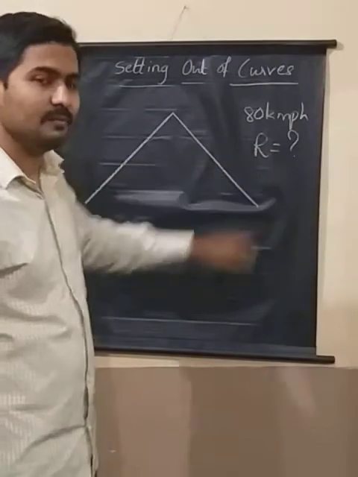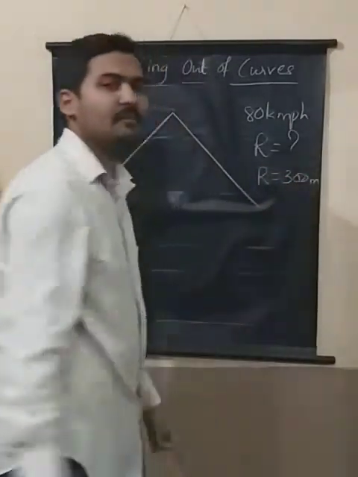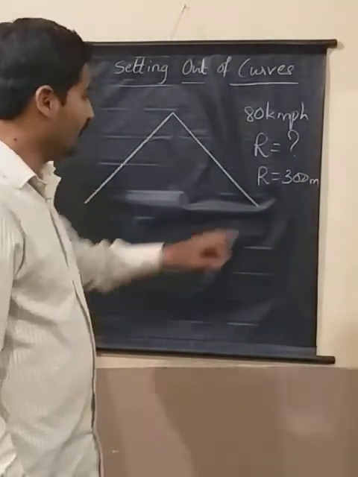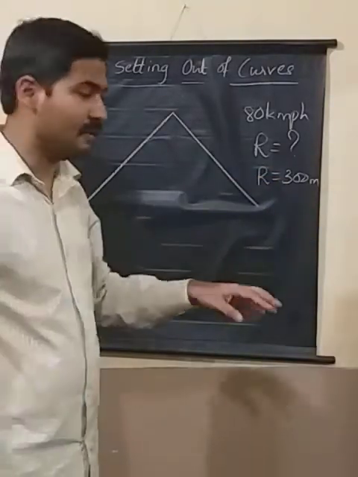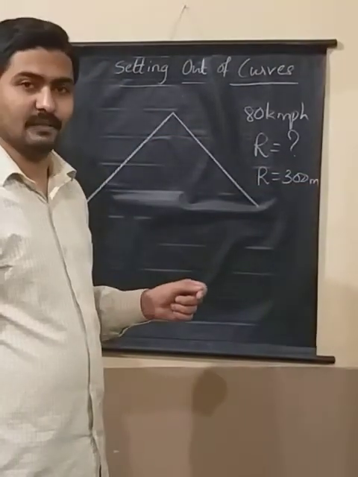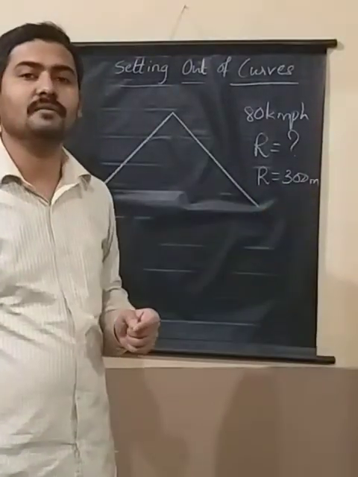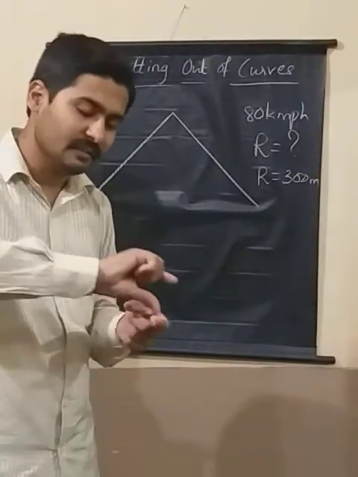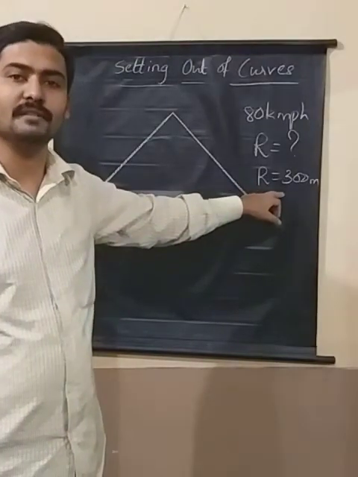So if I have to provide a curve, just as an example, you have provided a curve of 300 meter radius. Now if I have to provide a 300 meter radius curve in the field, I am talking about actually having the curve drawn in the field itself where the road construction is going on, right? Imagine 300 meter: 5 centimeters you can easily measure with the help of a scale, and you use a compass, then you draw. But if it is a 300 meter radius curve, such a large radius curve, right?